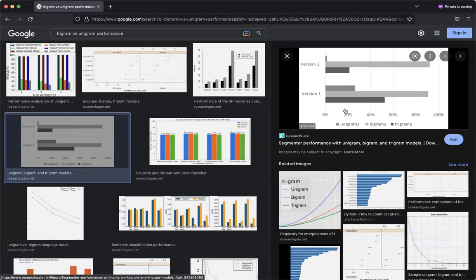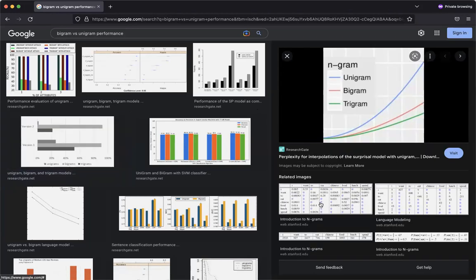This is a performance of machine learning. You can see with unigram, with bigrams, and trigrams. For example, here with unigram, with trigram, look at the performance. With bigram, look at the performance. In the unigram, look at the performance.